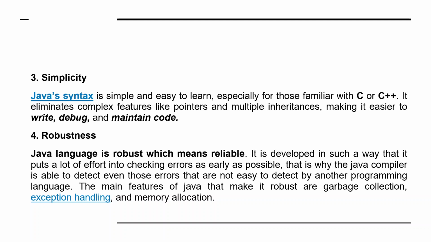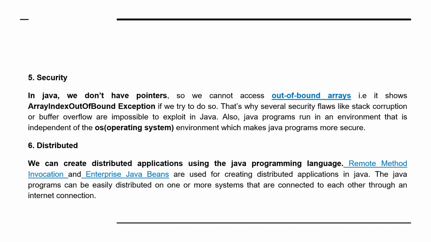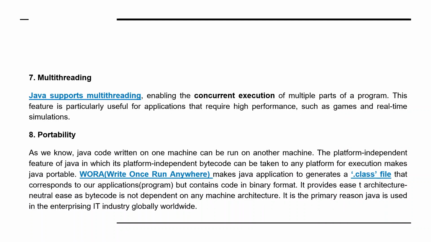Robustness. The Java language is robust, which means it is reliable. It is developed in such a way that it puts a lot of effort into checking errors as early as possible. Then security: as you know, in Java we don't have pointers, so we cannot access out of bound arrays. Then distributed: we can create distributed applications using the Java programming language, RMI, remote method invocation, and all the enterprise Java beans, all these things we can use.